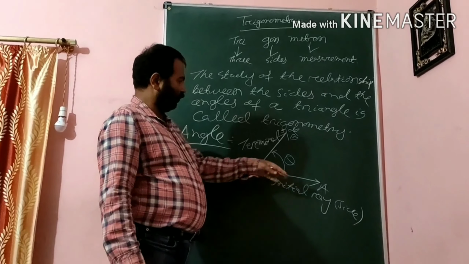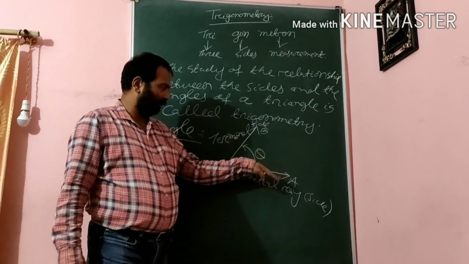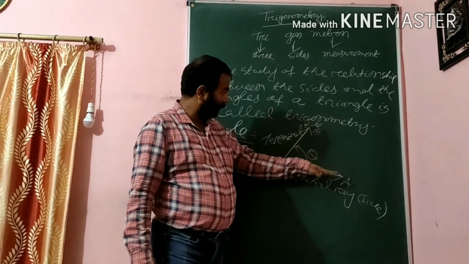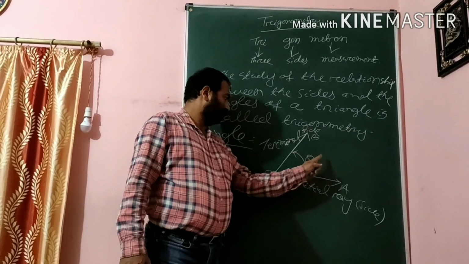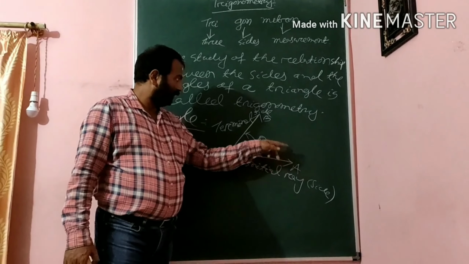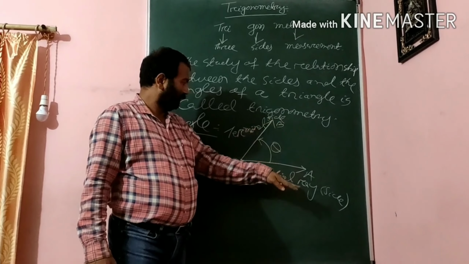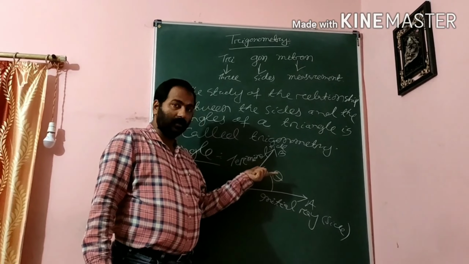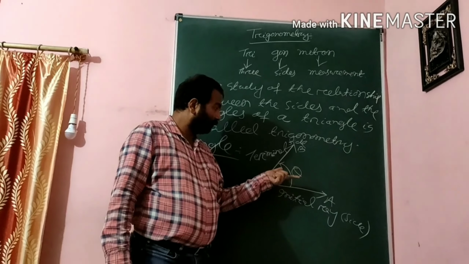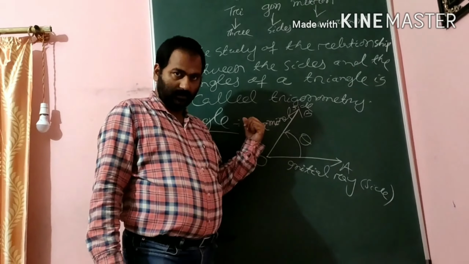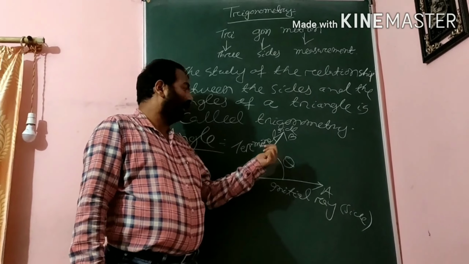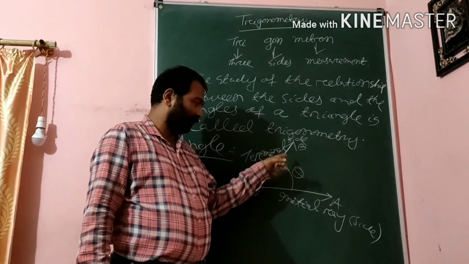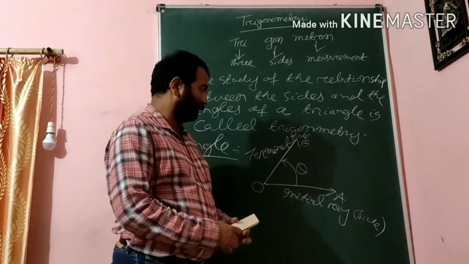And you see here, OA is the initial ray or initial side of the angle. It rotates from OA to the tip of this ray, from A to B. It moves, meaning it is the rotation. So the amount of rotation it covers is called the angle. If it is anti-clockwise, then we consider it positive. If it is in the clockwise direction, then it is negative.